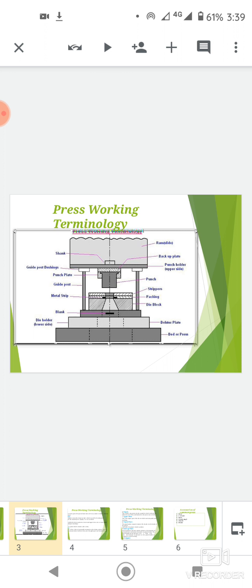Shut height is the distance from the top of the bed to the bottom of the slide when the stroke is down and adjustment is up. Die space. It is the area available for mounting dies in the press. Pilot. It is used in a progressive die to bring the stock strip into the correct position for succeeding